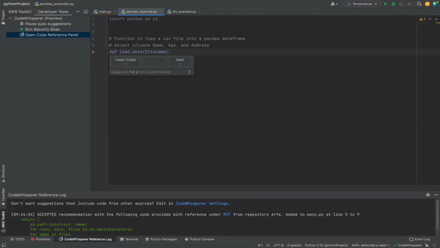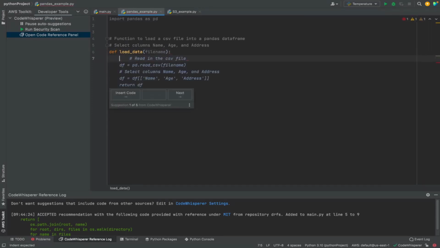It looks good. It has more than one recommendation, so I can use my arrow keys to look at what it is suggesting. I like the first recommendation better. I'm going to hit the tab key, and when I hit enter, it should now automatically generate the rest of the code for me. So let me take a look at a couple of.